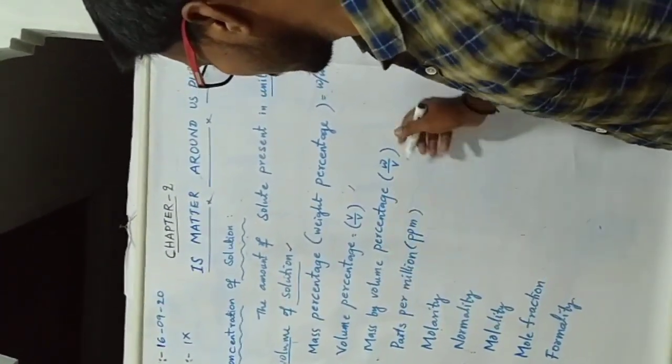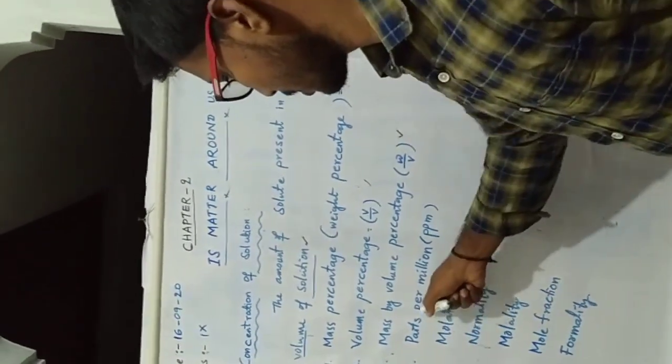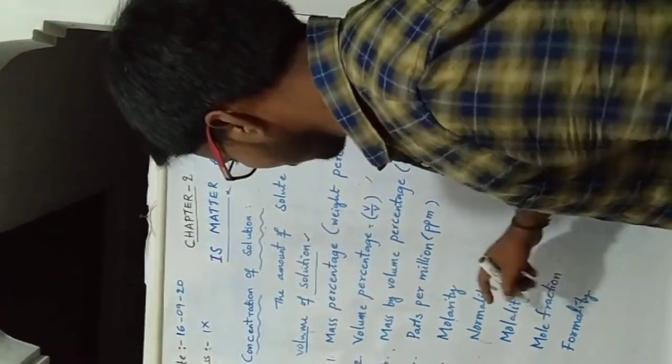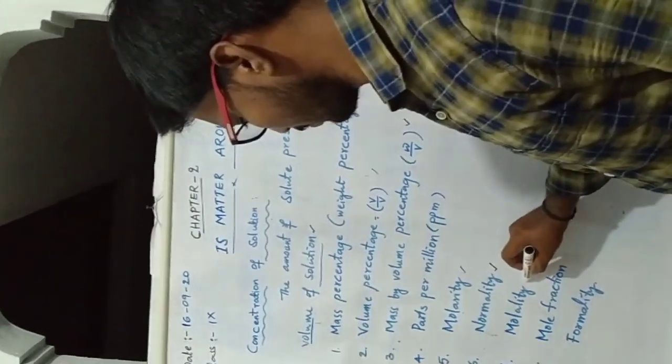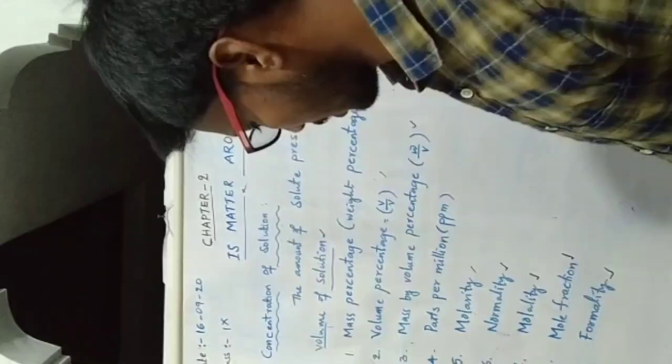Then mass by volume percentage, that is weight by volume. Parts per million, ppm. And molarity. The next ones are normality, molality, mole fraction, and formality.